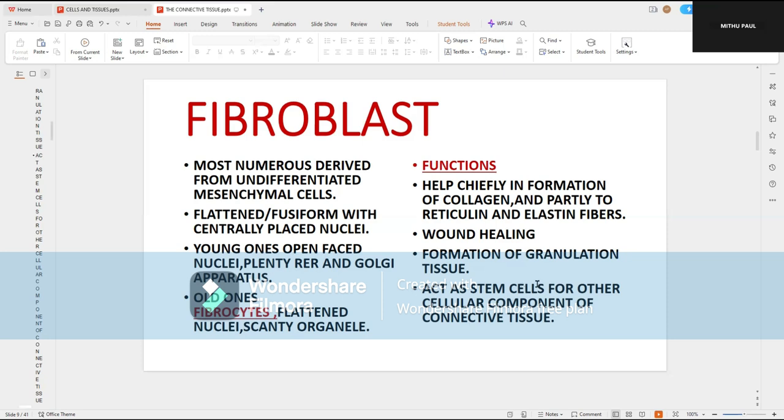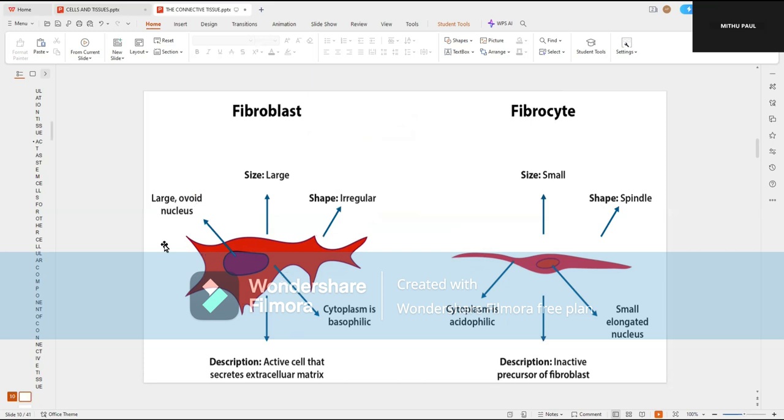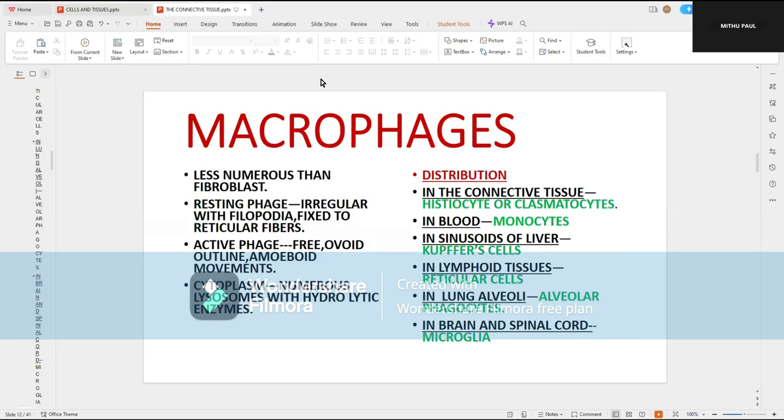They also act as stem cells for the other cellular components of the connective tissue. Many other cellular components of the connective tissue are produced from the fibroblast. This is a young fibroblast having a centrally placed nucleus with lots of irregular cytoplasmic processes. And when the same cell grows older, it becomes flattened with fewer processes, fewer organelles, and a flattened nucleus. It is called the fibrocyte.